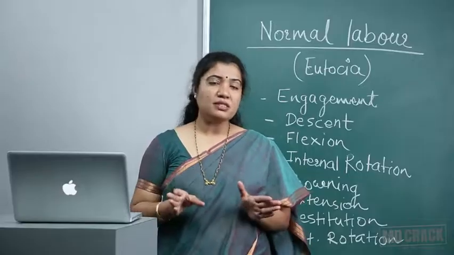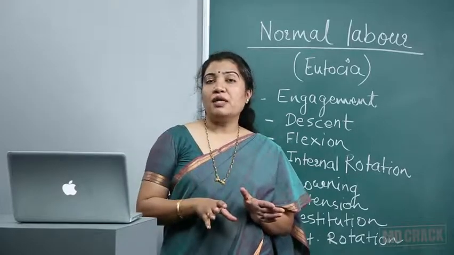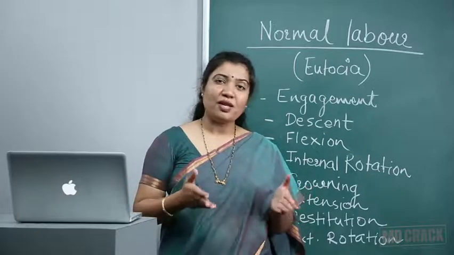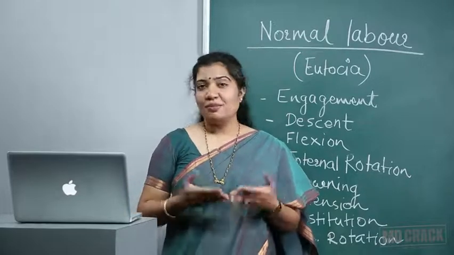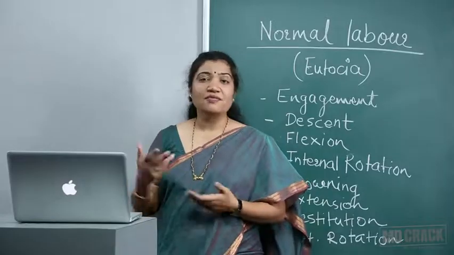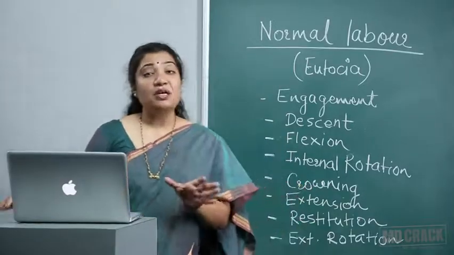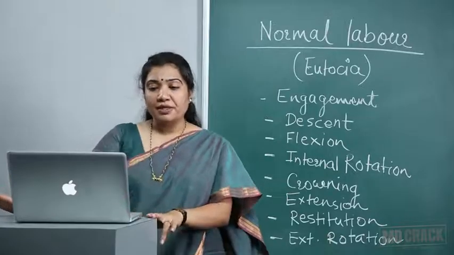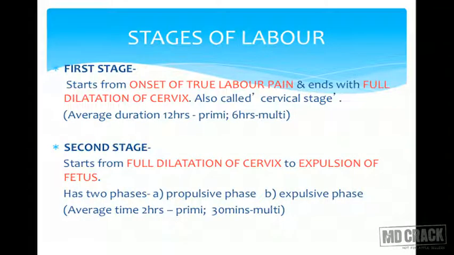So the correct answer is 10 centimeter cervical dilatation, which is called full cervical dilatation. Please don't give any random number as an answer. People say anything: 3, 4, 5, 6, 7, 8. But please remember it's 10 centimeter, that is full cervical dilatation. This stage, the first stage, is also called the cervical stage. Usual average duration is 12 hours in primigravida and 6 hours in multi.